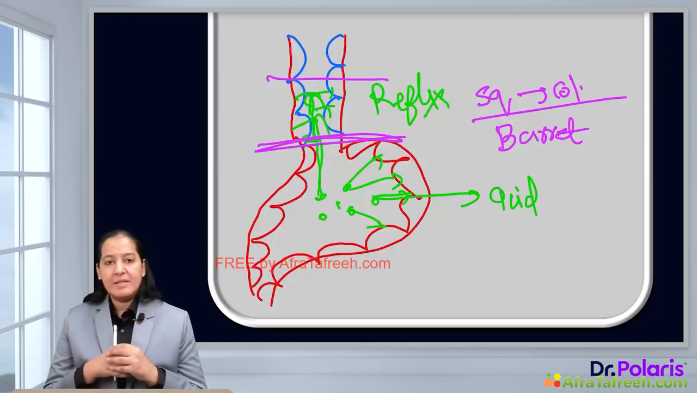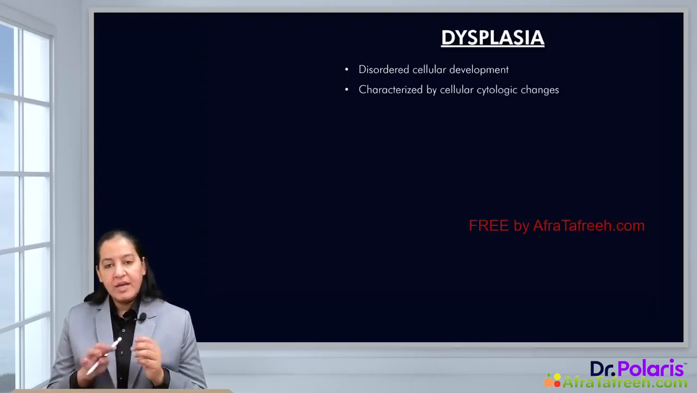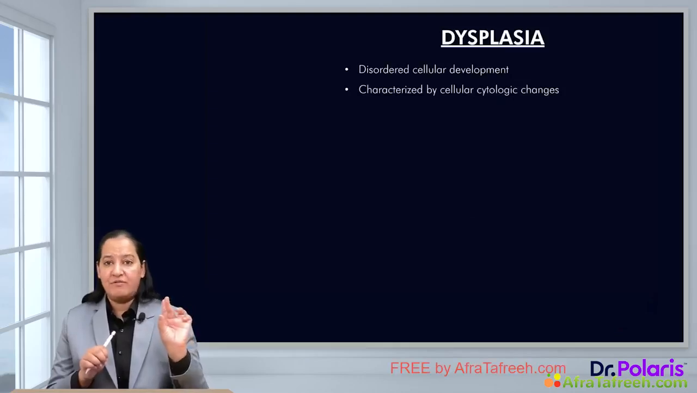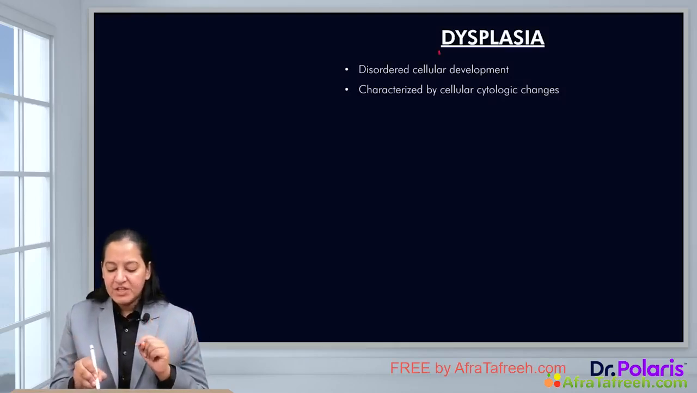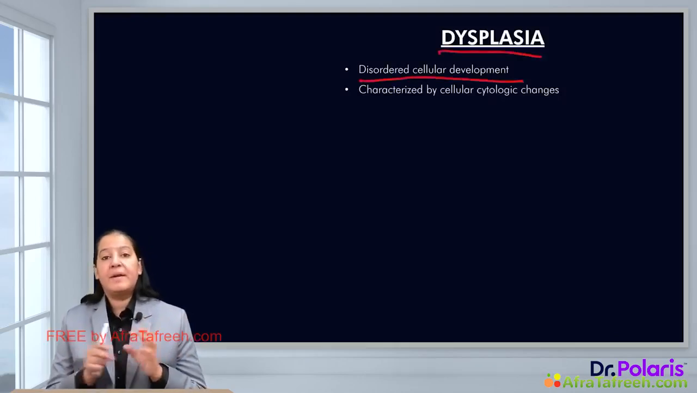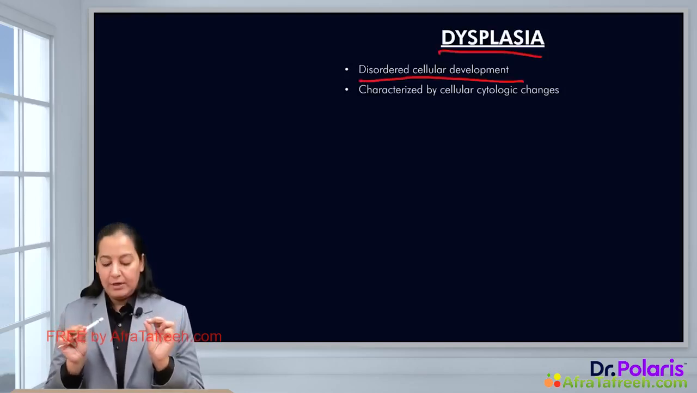And the second example, that is the female ectocervix, I have already drawn the diagram. So here we end metaplasia and we start dysplasia, the second adaptation for this lecture. So what is dysplasia? Let's start dysplasia. Dysplasia is disordered cellular development.